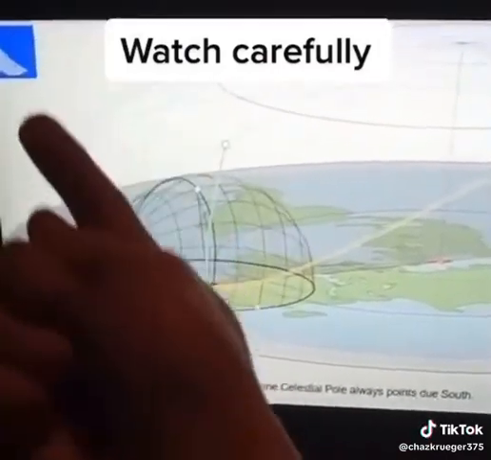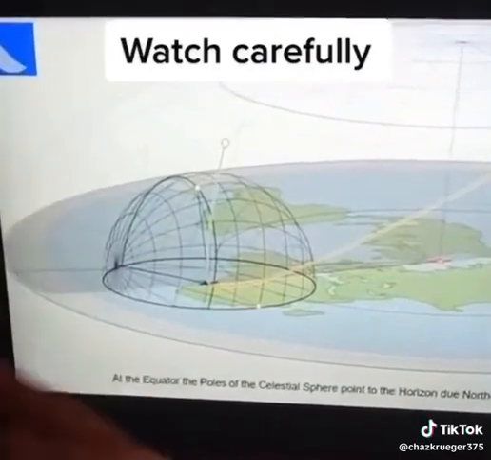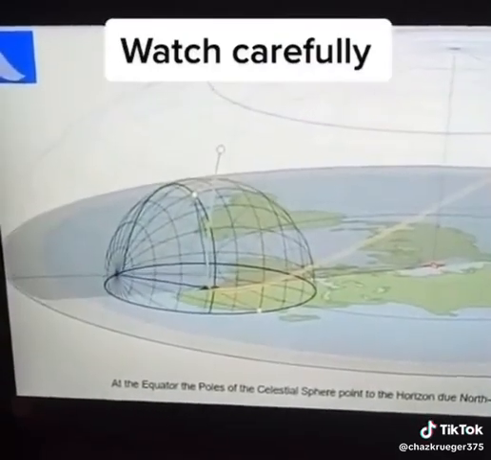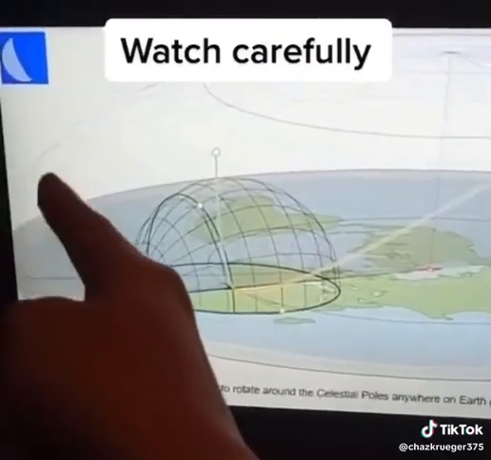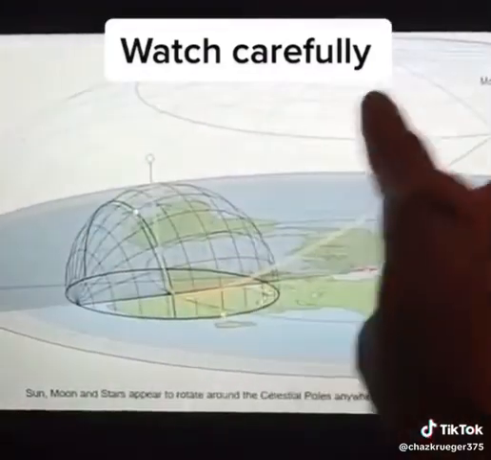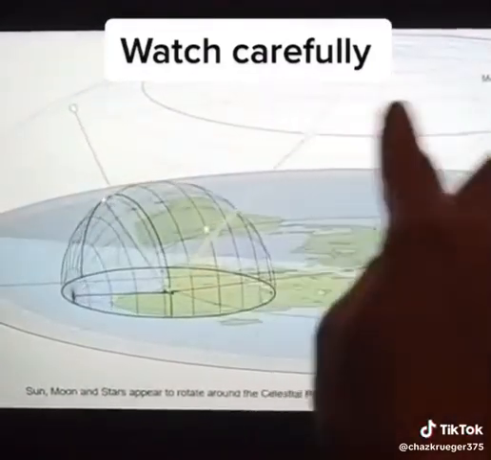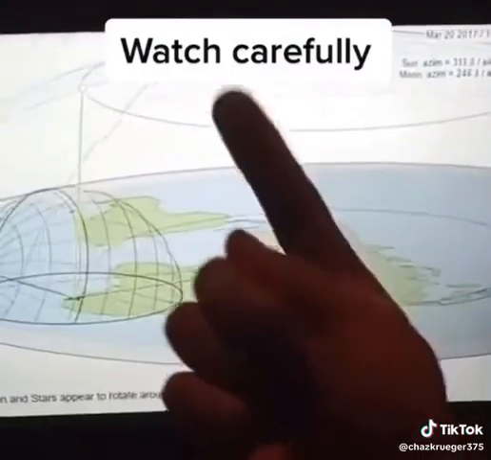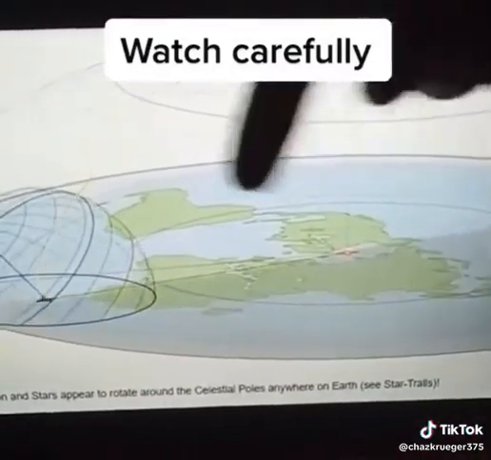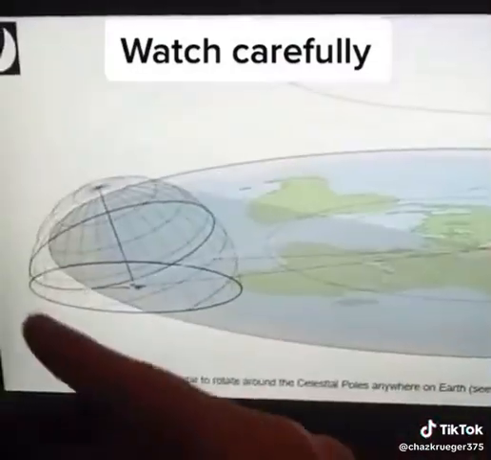So no one ever takes pictures of the South Pole directly above your head except for the army. And that South Pole going the opposite direction is just a reflection. This dome is reflective, and as that turns this way, like that, this goes the other direction.